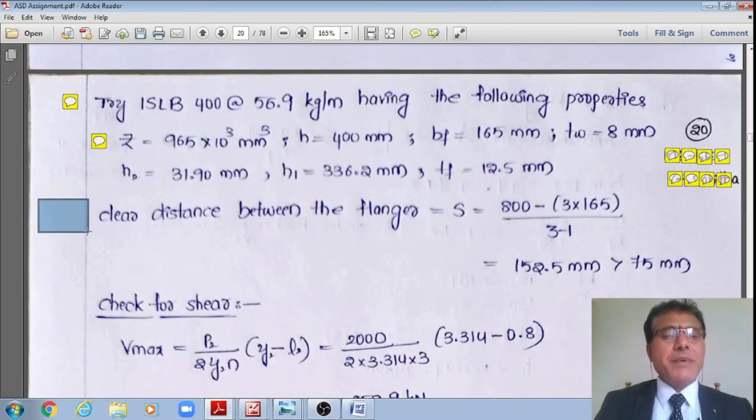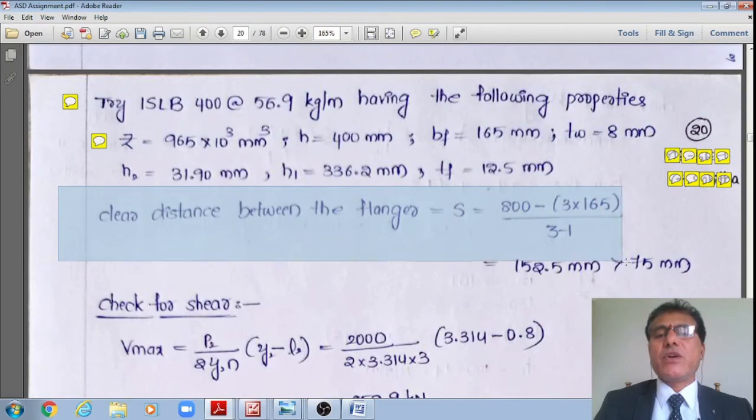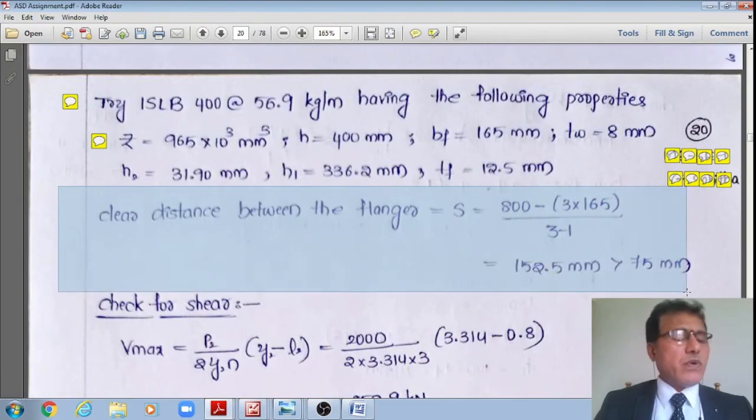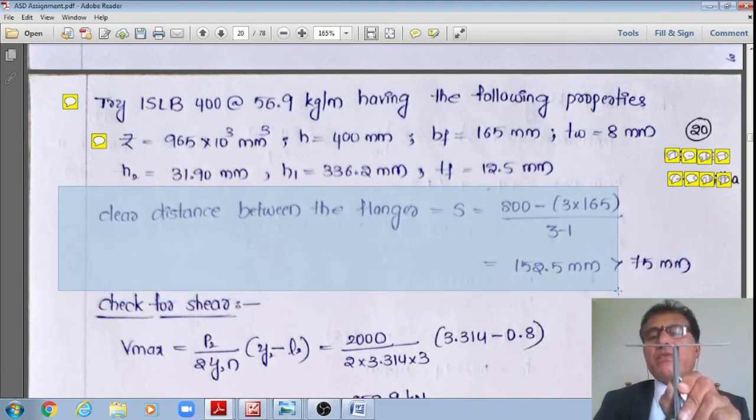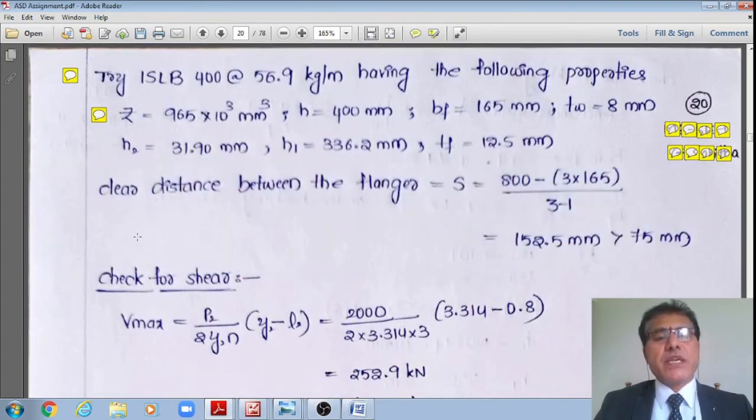Once it is okay, then I'll go with the other relevant checks we have done in the previous subheadings. The first check is the check for the clear spacing between the flanges. S is equal to 800 minus 3 multiplied by the width of each flange, 165 mm. Between 3 beams only 2 spacings will be there, that divided by 2. It works out to 152.5, which is greater than 75 mm. Therefore the first check is okay.